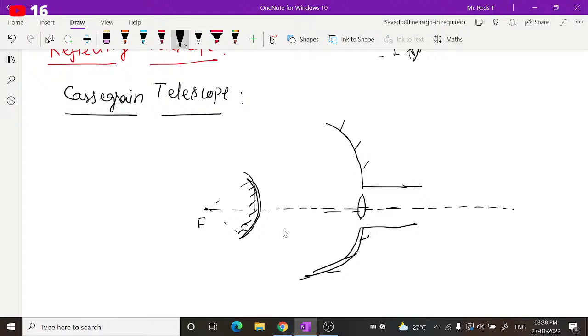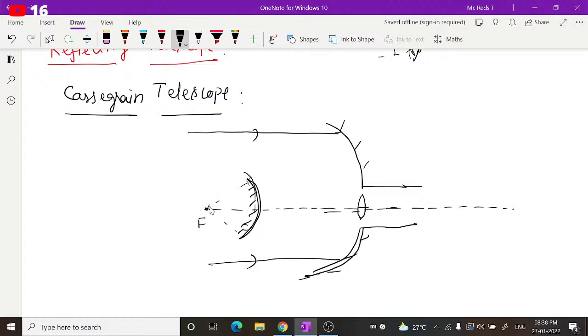So this is the construction of the Cassegrain telescope. If light rays from a distant, infinite object are considered as parallel rays, and they are incident on this, they will reflect, and this will have a common focus.